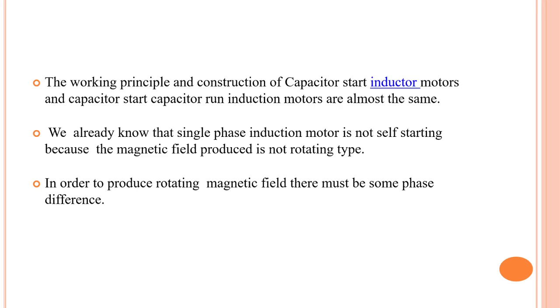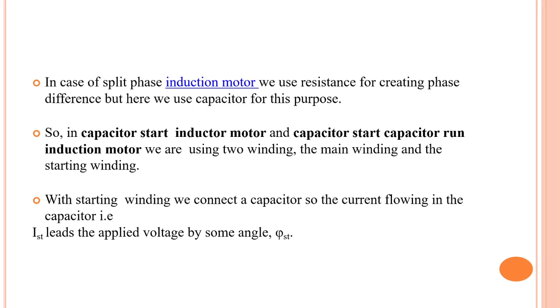The working principle and construction of the capacitor start induction motor and the capacitor start capacitor run induction motor are almost the same. A single phase motor is not self-starting because the magnetic field produced by it is not rotating type. In order to produce a rotating magnetic field, there must be some phase difference. In the case of the split phase induction motor, we use resistance for creating the phase difference, but here we are using a capacitor. So in the capacitor start and capacitor start capacitor run induction motors, we are using two windings: one is the main winding, another one is the starting winding. With the starting winding, we connect a capacitor. The current flowing in the capacitor, that is IST, will lead the applied voltage by some angle phi ST.